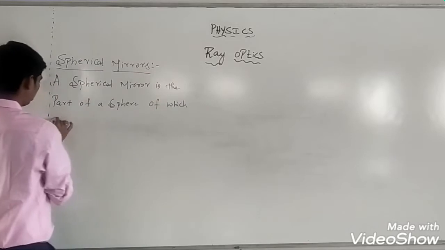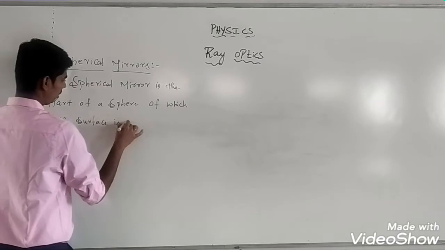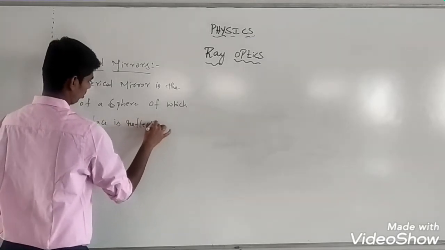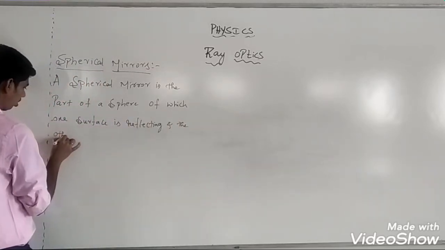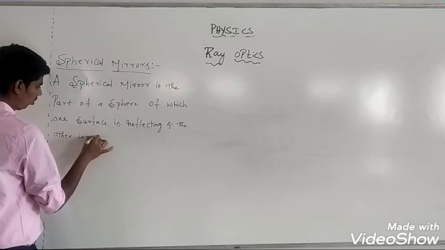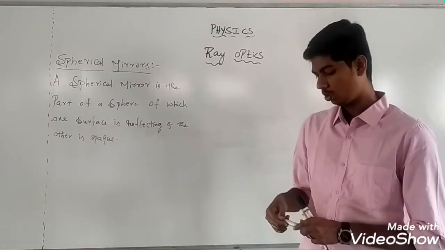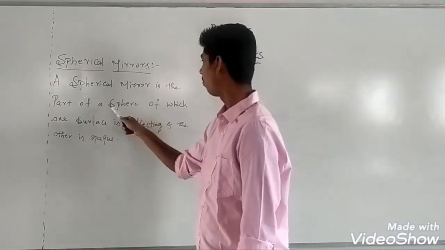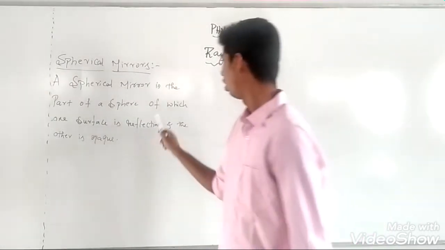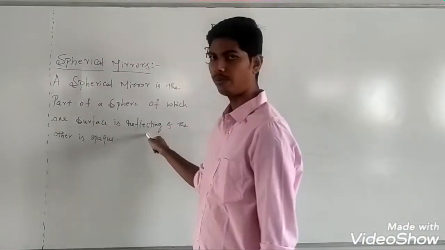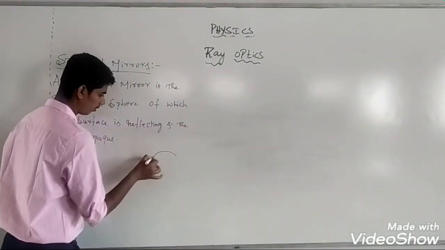Spherical mirror is the part of a sphere of which one surface is reflecting and the other is opaque. This is the definition of a spherical mirror. So, a spherical mirror is the part of a sphere. See, a spherical mirror is just part of a sphere of which one surface is made reflecting and the other is opaque.